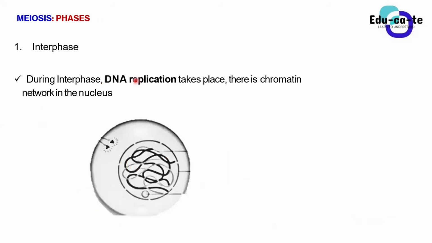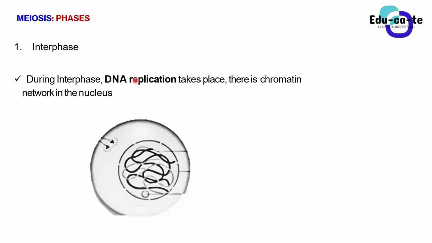Remember, guys, that DNA replication simply means that DNA is making an exact copy of itself. We said that the chromatin network is made up of DNA and proteins, so we must have a lot of DNA in the cell. That is why DNA replication must take place.